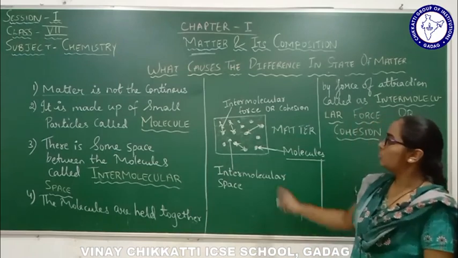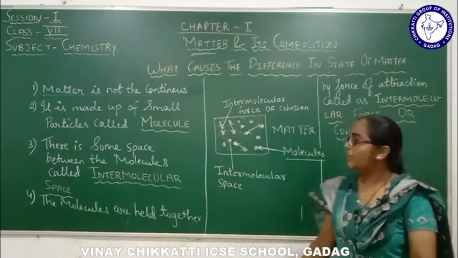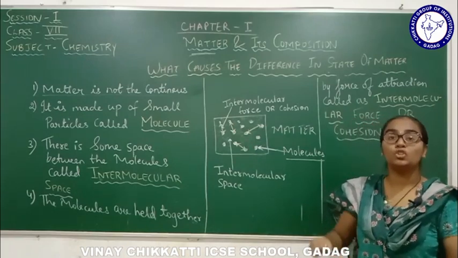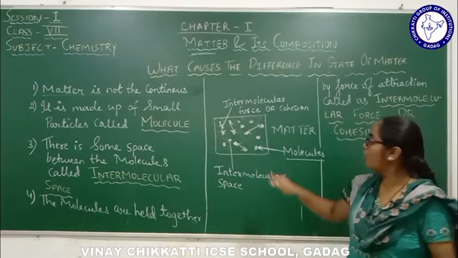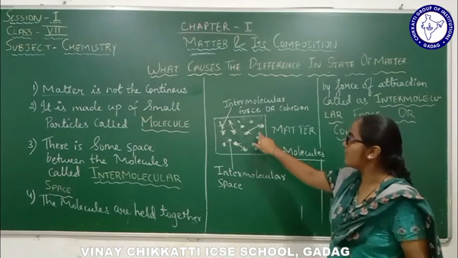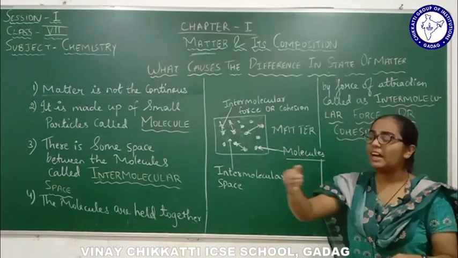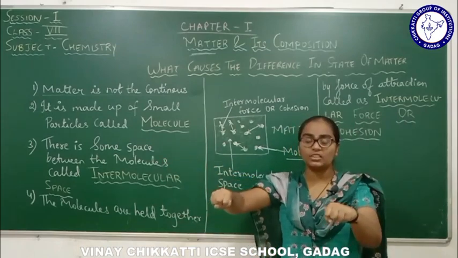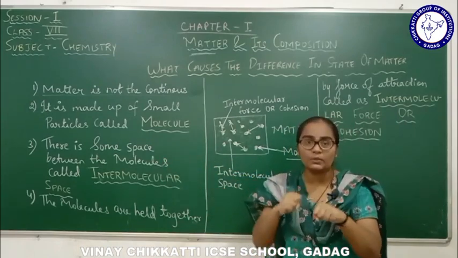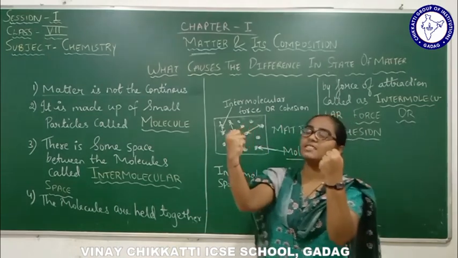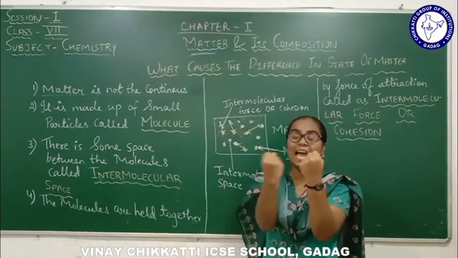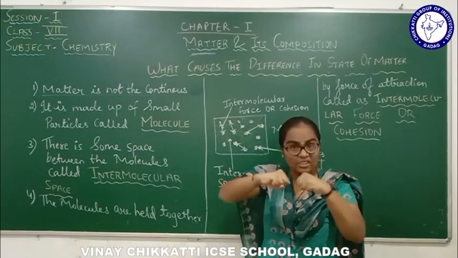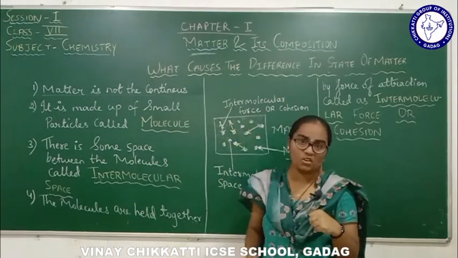Now, if the molecules are present within this matter, these molecules should be held with each other. If one molecule is here, another molecule is here, another one is here, they are at a certain distance. For one molecule to get closer to another, there should be a certain force between them. Suppose this is one molecule and this is another molecule. There should be a certain gap, and this gap is filled by a certain attraction, and there is a space also.